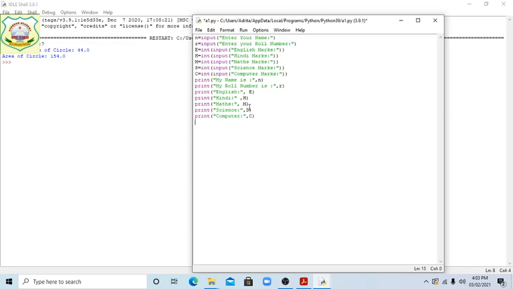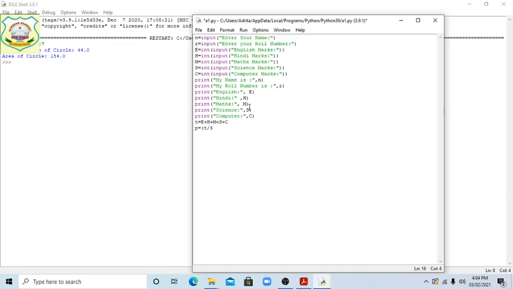Now we want to find the total. So T equal, students, we will write E plus, sorry, first of all H, then plus M plus S plus C. Okay, then percentage P equal T slash 5.